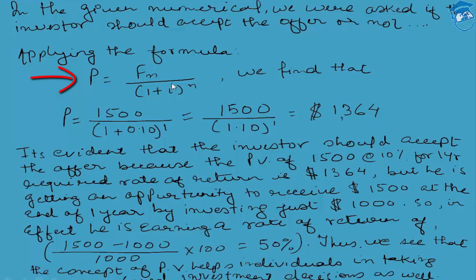In the case of I, this same I, when we are calculating the future value, was being used as a compounding factor, while in the case of calculation of the present value, the same I or the required rate of return is being used as the discounting factor. Once again, students, in the case of future value calculation, the I or required rate of return is being used as a compounding factor, while in the case of the present value calculation, the same I or the required rate of return is used as a discounting factor.